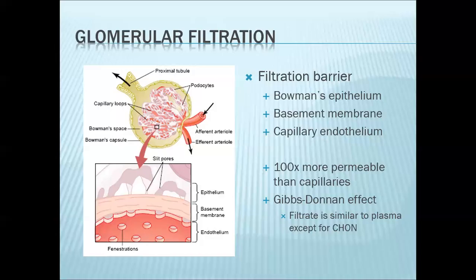Such that if you get a sample of your filtrate from the Bowman's space, the filtrate is said to be similar or identical to plasma, except it will not contain plasma proteins. So plasma concentrations of glucose, electrolytes, and all the various substances will be nearly identical when you compare the filtrate with your plasma.